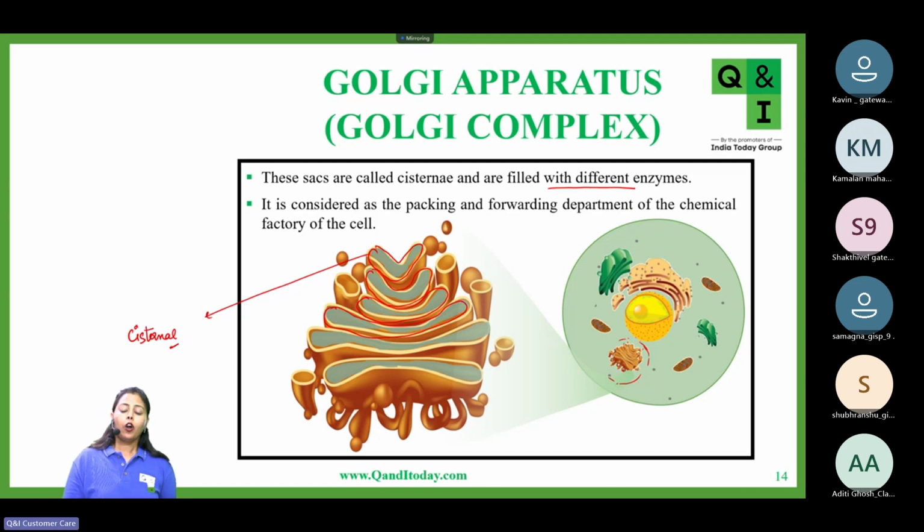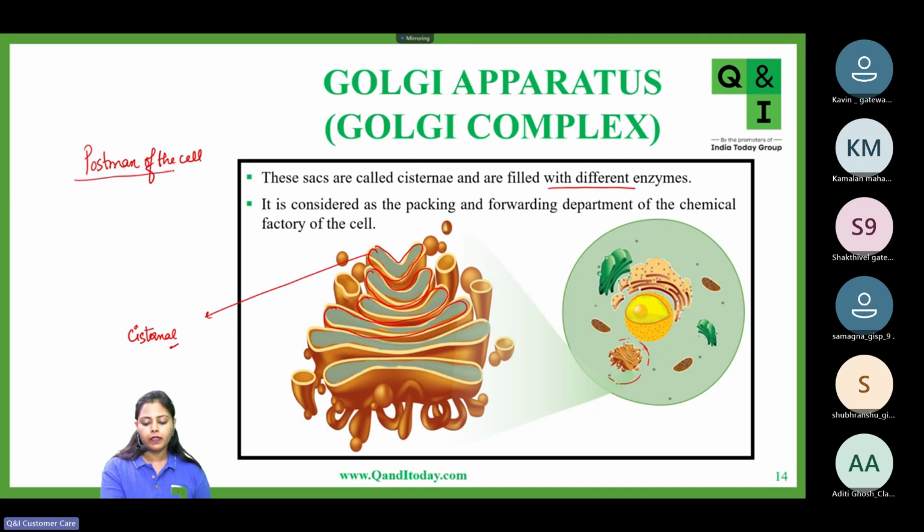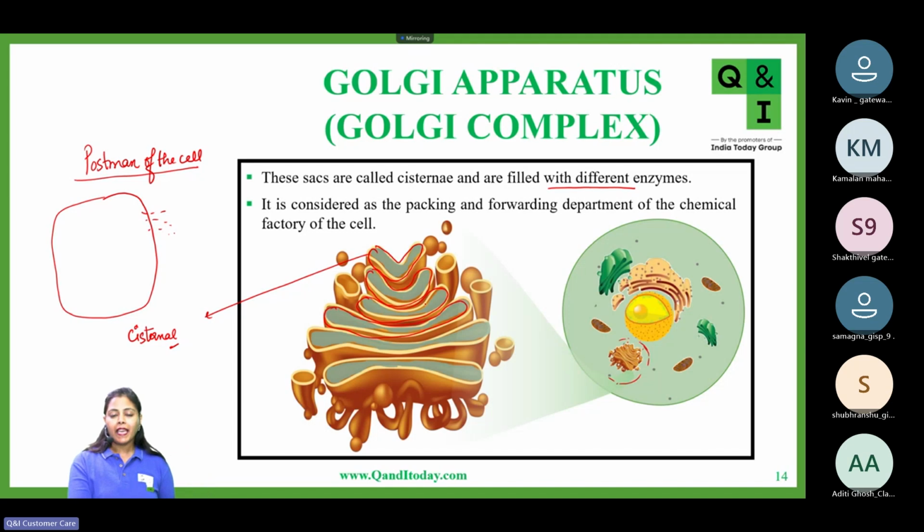Now, Golgi apparatus function. Golgi is basically considered as the postman of the cell. Why postman? See, this is the cell. If something has to be secreted out of the cell, then that will be packaged and modified by Golgi apparatus.